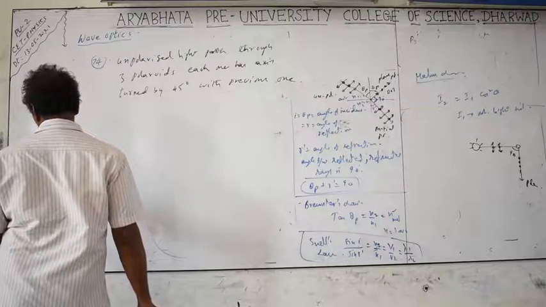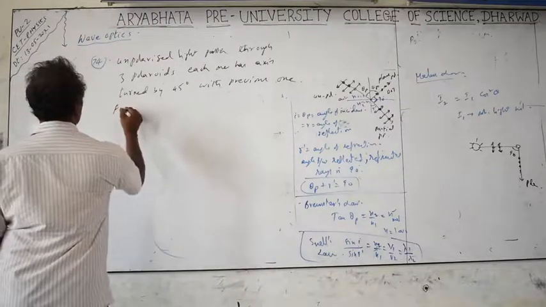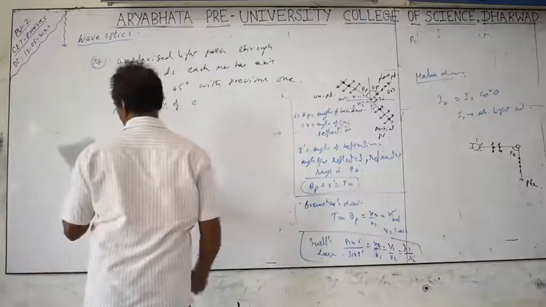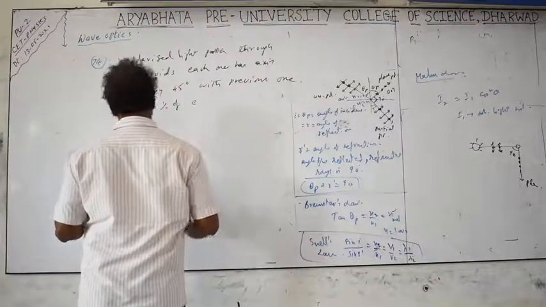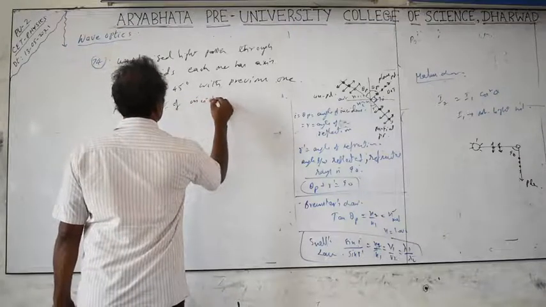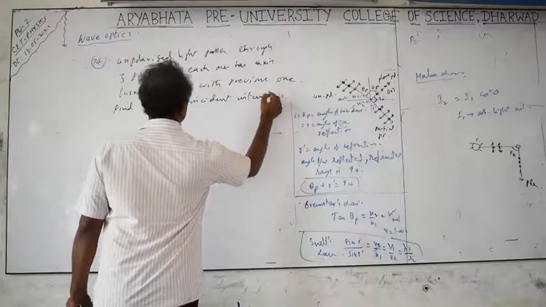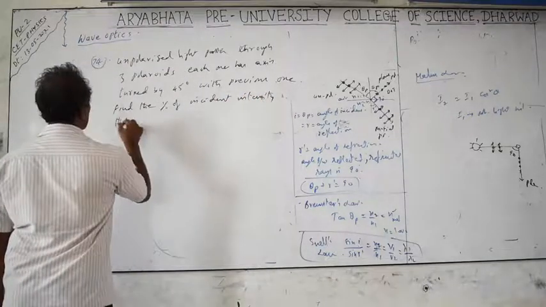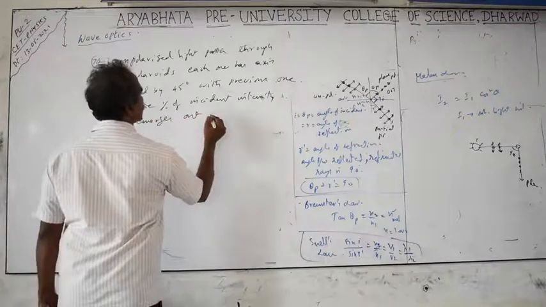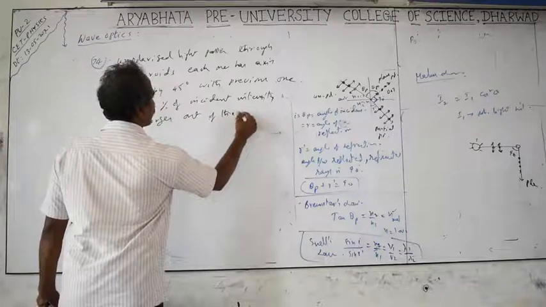Find the percentage of incident intensity that emerges out from the system, that is, out of the third polarizer, means out of the collection.